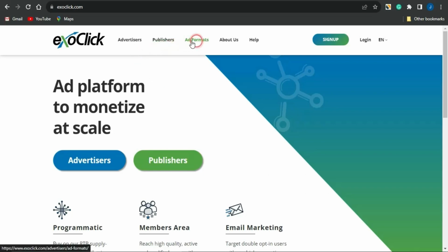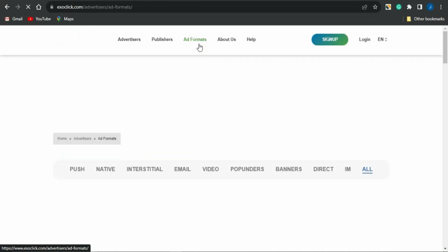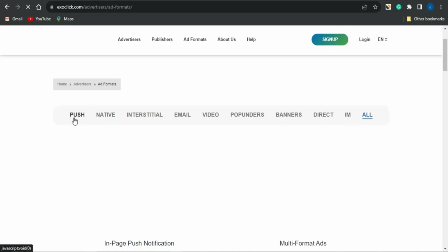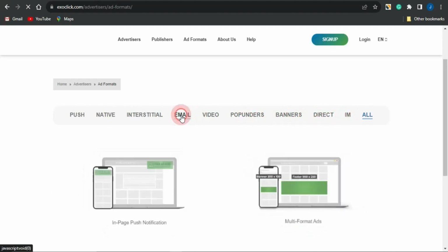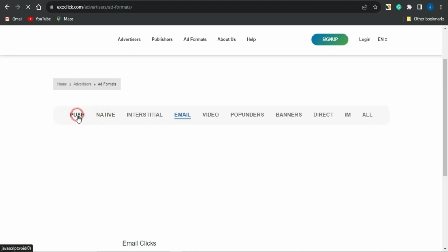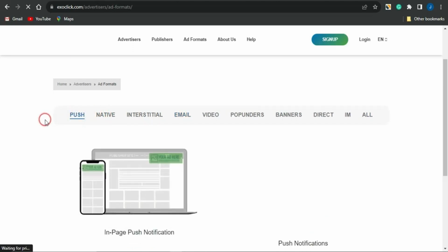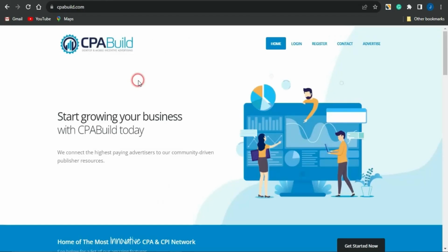As you can see right here, they have some cool and amazing ad formats, because if you click on ad format, you'll be taken to the page where you can see more details about them. They have the push notification, the native ad, the interstitial ad, email marketing, the video ad, the pop under ad, the banners, the direct, and a lot more. So just take advantage of all these platforms and start promoting your CPA marketing offers, and in doing so, you'll be able to make some passive income.